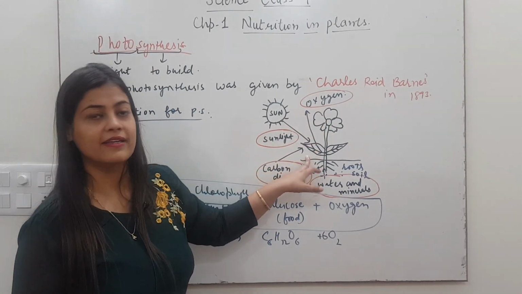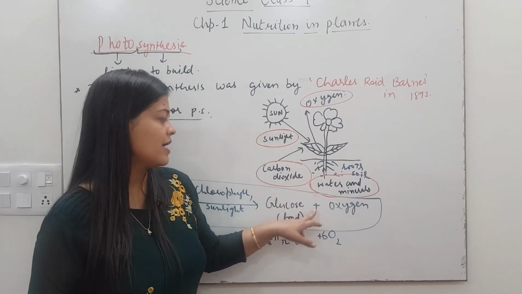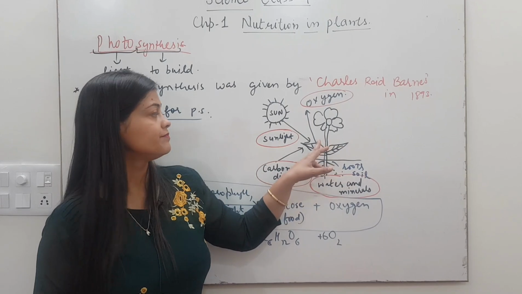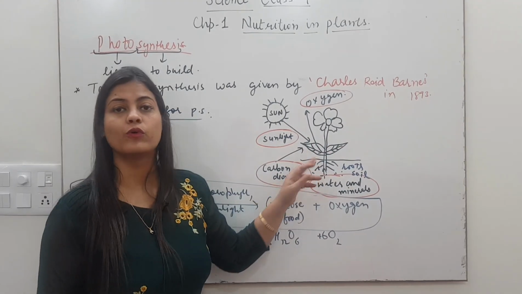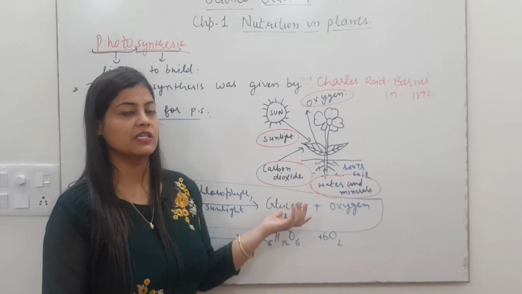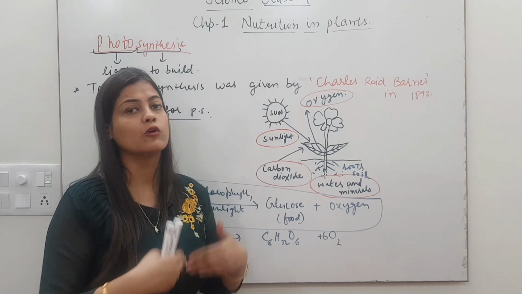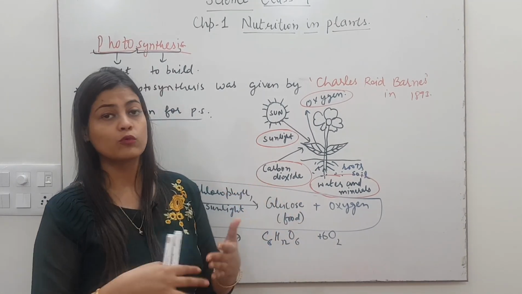So the oxygen that is released during photosynthesis will be released in the atmosphere, and the food which is prepared by the plants can be stored anywhere. It is not compulsory that it will be stored in the leaves only, because the leaf is the place where photosynthesis takes place, but from the leaf the food can go anywhere: the stem, the root, the flower, the fruits, vegetables.